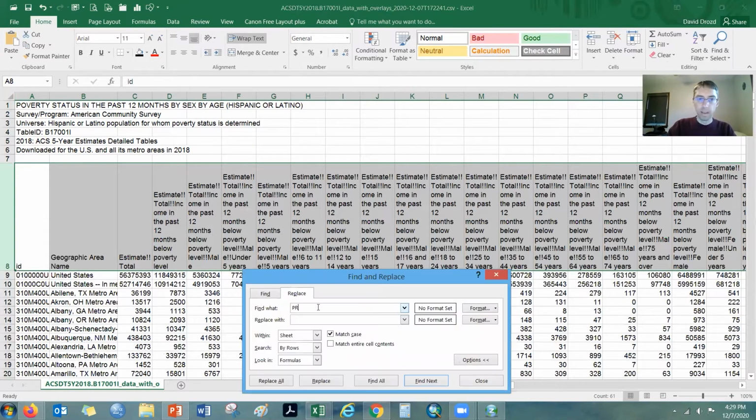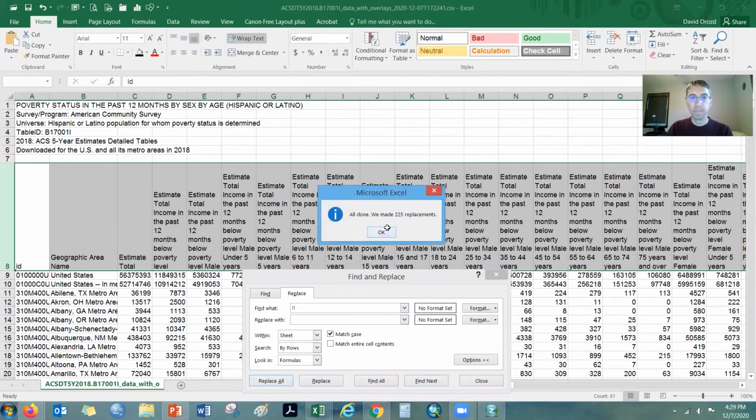I don't know why the format comes in with some exclamation points, but just get rid of those 2 exclamation points, replace them with a space, and it's going to look good. So we're going to replace all of those on there. And now it's going to make more sense.